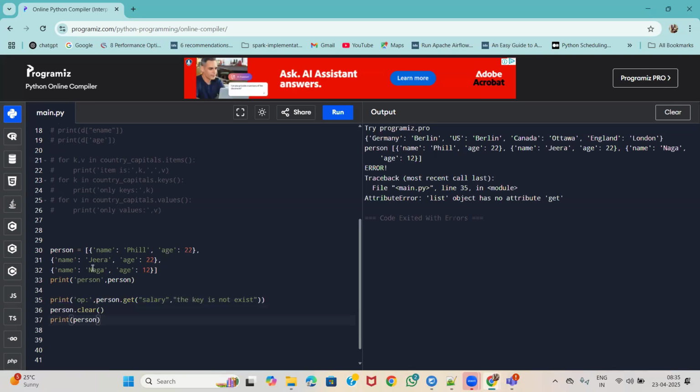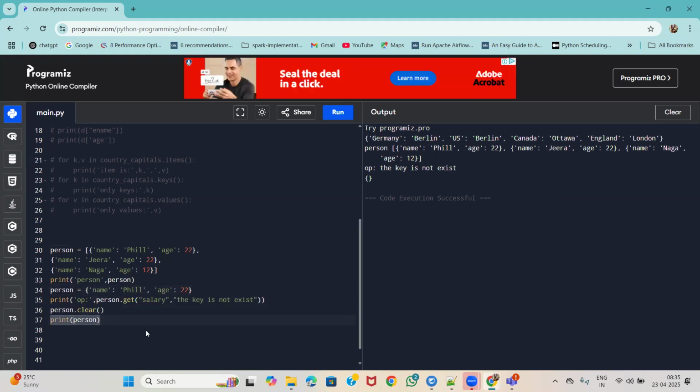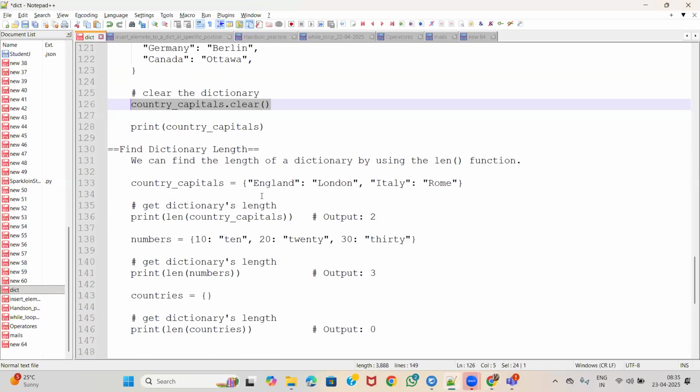The list object has. We are passing this list, right? So that's why it is not taking the value. So we have the person dictionary, and we have cleared it, and then there is no data inside person. So this is one entire removal of the elements of the dictionary. Other than this, we have the length function, which will return the length of the dictionary, how many elements it has.